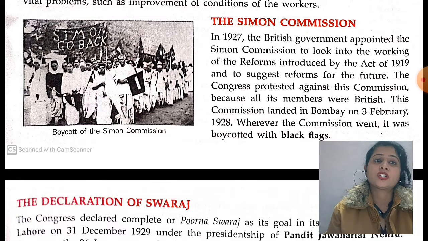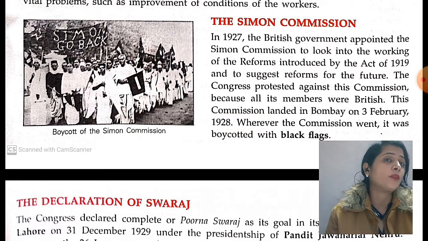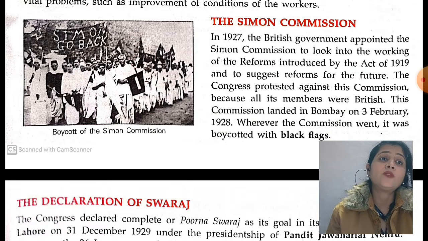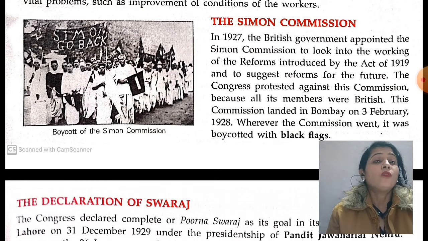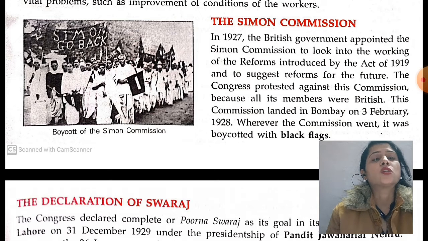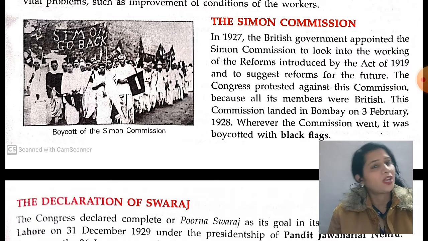This commission landed in Bombay on 3rd February 1928, coming from England. Wherever the commission went, it was boycotted with black flags.